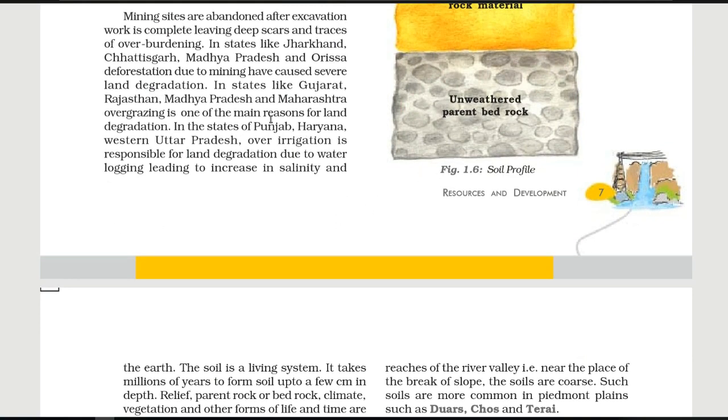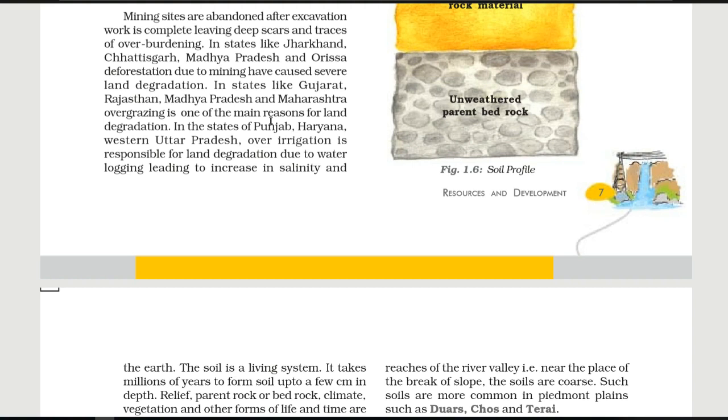As we know, if you remember in the village Palampur chapter of Economics in class 9, when the Green Revolution was introduced, the farmers of Punjab, Haryana and Western Uttar Pradesh started to use modern methods of farming. Under that, irrigation was also there. But the farmers don't know how much they have to irrigate their field. So sometimes they provide over-irrigation to their land.